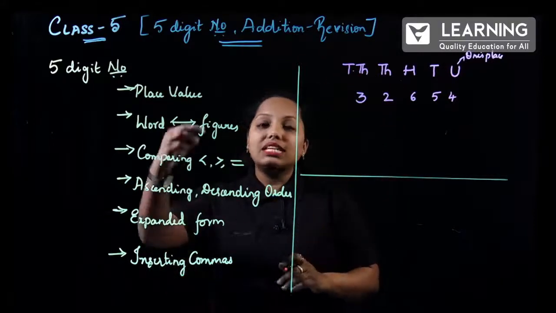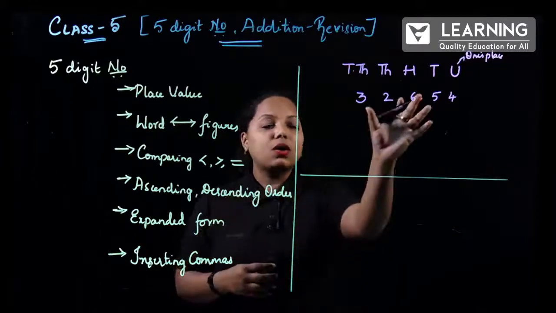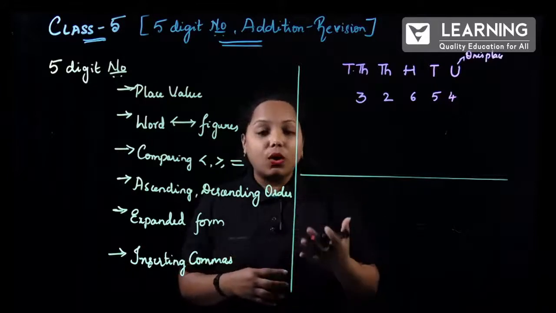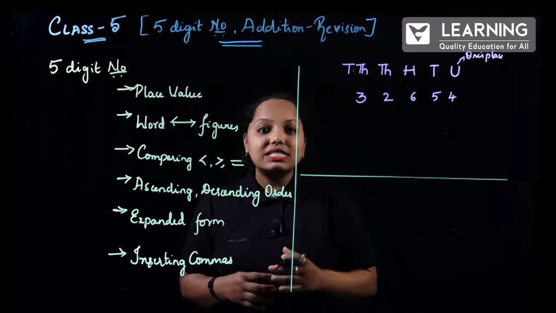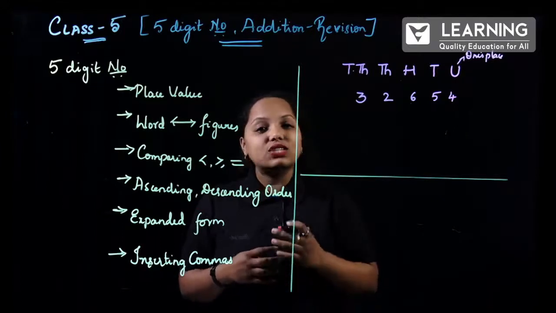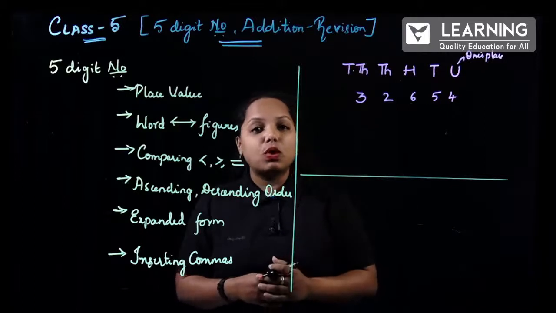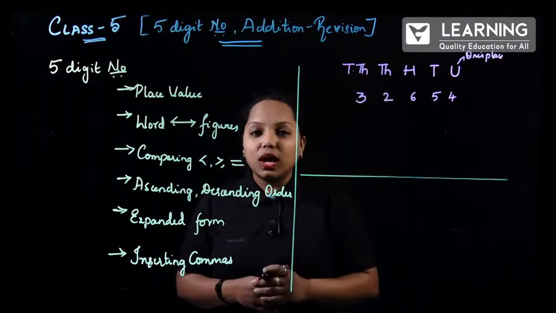Now the next concept: words to figures, figures to words. Let me take this example itself. What you represent as numbers is called a figure. If I want to convert this to word format, how do I read it? You have to read it according to the place values given.